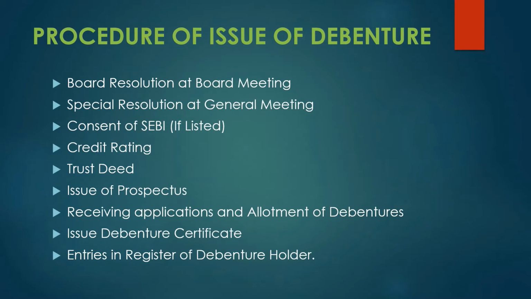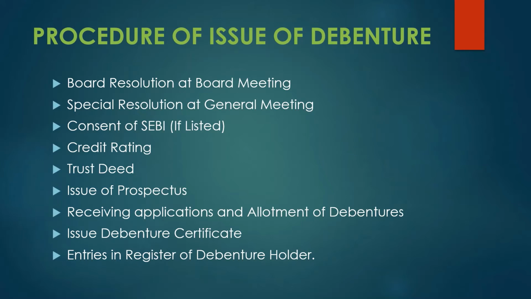Next is the procedure of issue of debenture. Whenever a company wants to issue debentures, these are the procedures they have to follow. First is passing a board resolution at a board meeting. All the board of directors will pass the resolution that they want to issue the debenture in the company. After that, the same needs to be approved by the shareholders. For that, a special resolution needs to be passed at a general meeting.